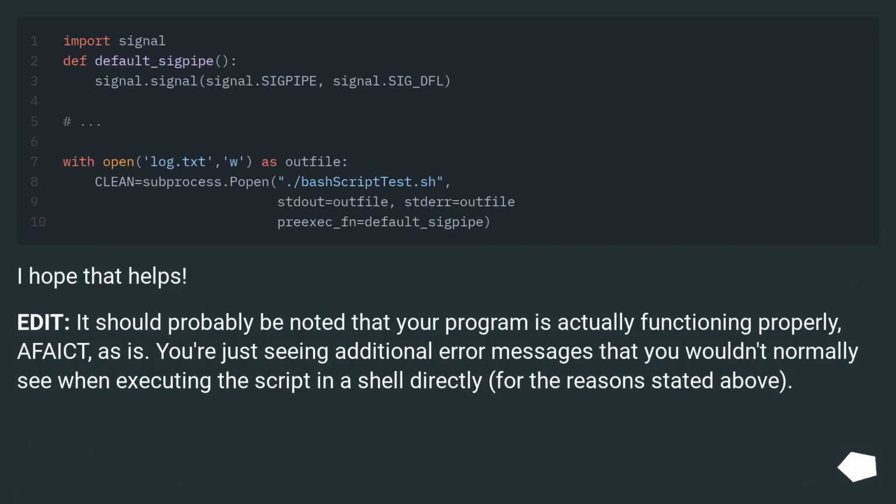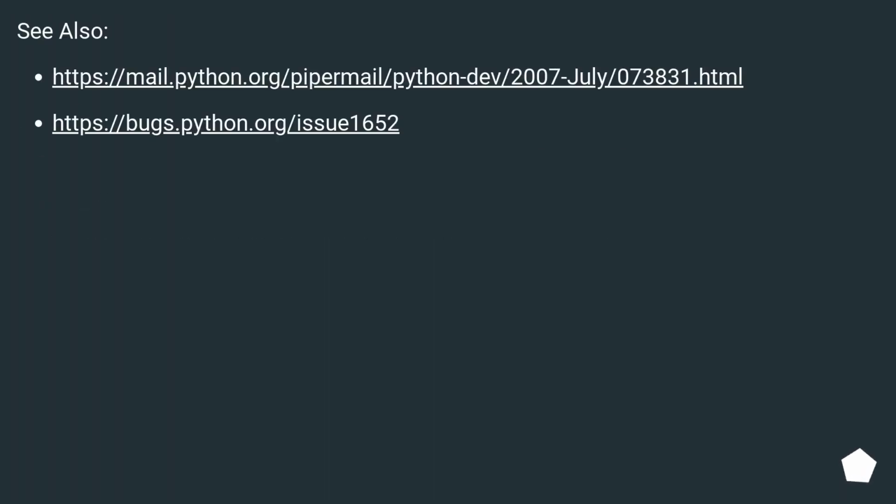I hope that helps. Edit. It should probably be noted that your program is actually functioning properly, in effect, as is. You're just seeing additional error messages that you wouldn't normally see when executing the script in a shell directly, for the reasons stated above. See also this URL.